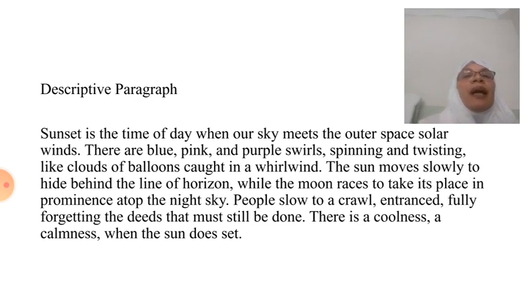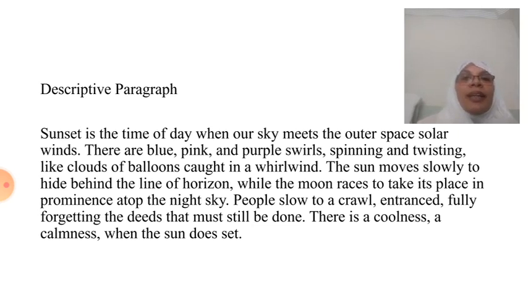The paragraph always starts with the topic sentence. Sunset is the time of the day when our sky meets the outer space solar winds. See how the writer is using strong verbs, and how the writer personifies the sky and sunset. The further sentences in this paragraph actually support the topic sentence.